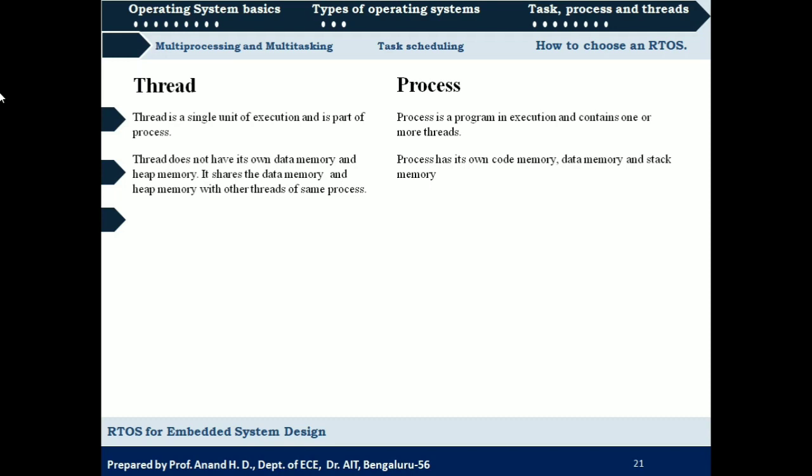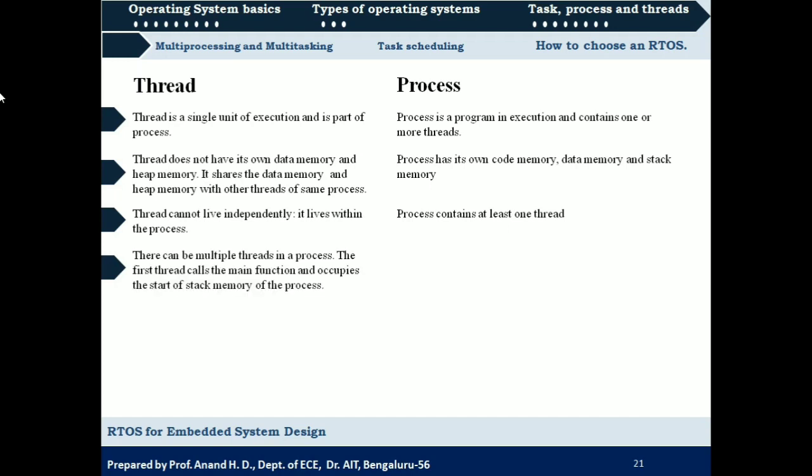Okay. The next point is a thread cannot live independently, it lives within the process. So a thread is going to reside within a process, and a process contains at least one thread. Then there can be multiple threads in a process. The first thread calls the main function and occupies the start of stack memory of the process.